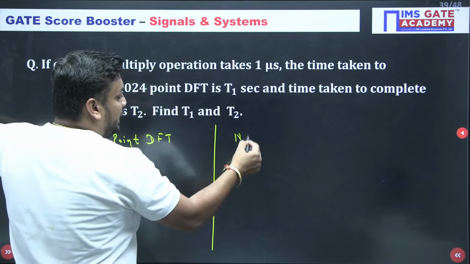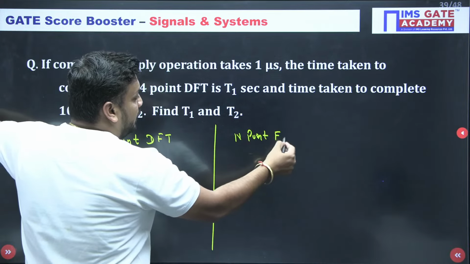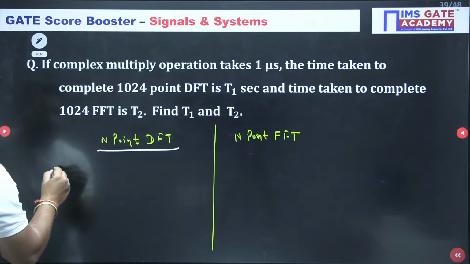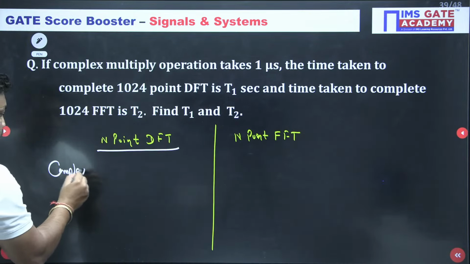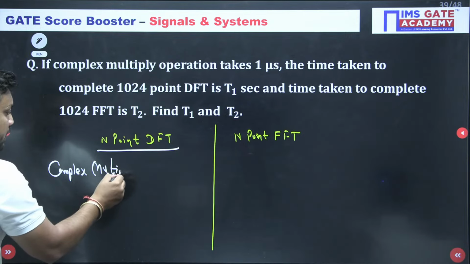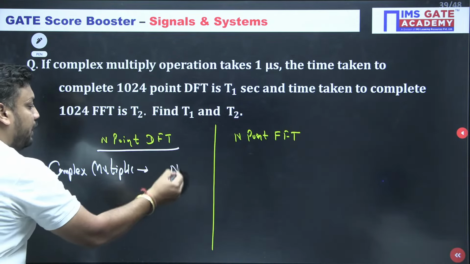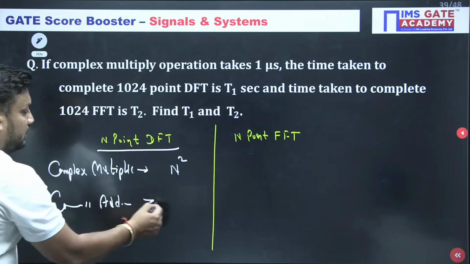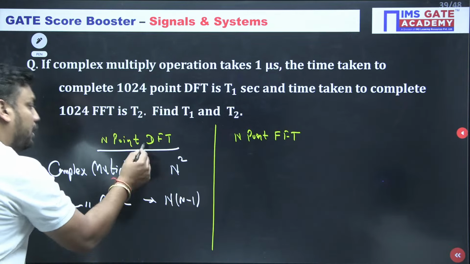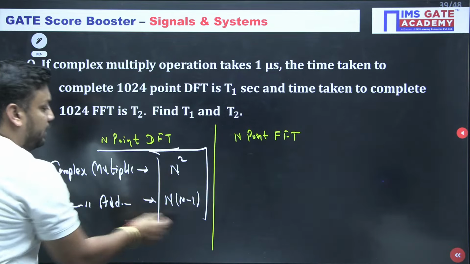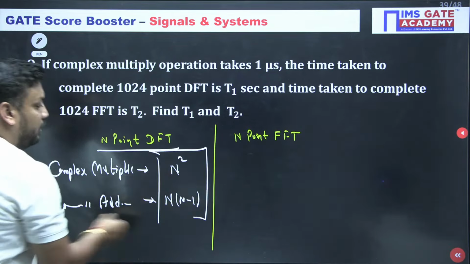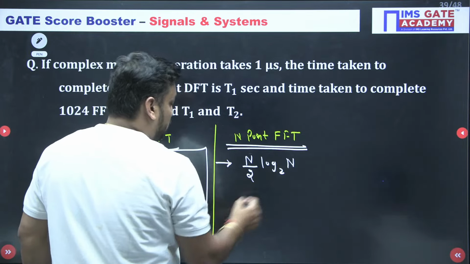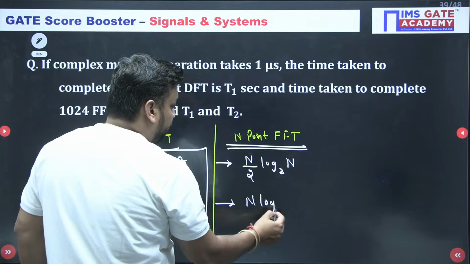In the N point DFT, the complex multiplication is N square and the complex addition is N minus 1, and that is the biggest drawback of DFT, which is why it is time taking. That is why the fast Fourier transform came into the picture, where complex multiplication is N by 2 log base 2 N and addition is N log base 2 N.